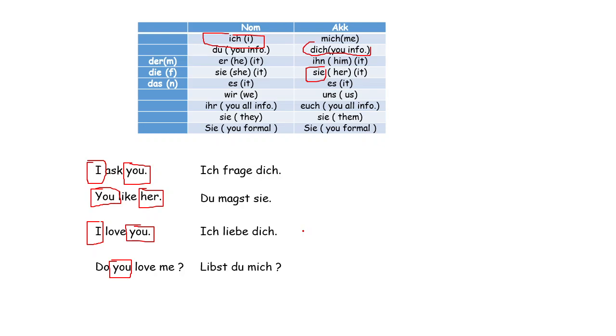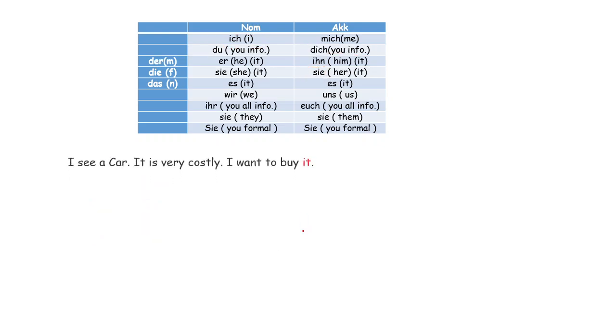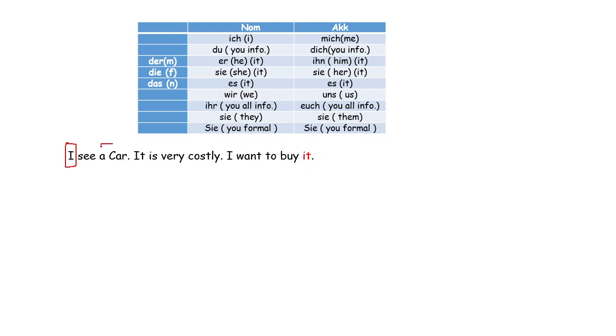Like this we are going to make sentences with personal pronouns. Let's see some more examples with things involved. I see a car. It is very costly. I want to buy it. Here I is the subject, nominative, and the car is the object. We need to check the article of the object as well. A car is neutral, so we can say ich sehe ein Auto.